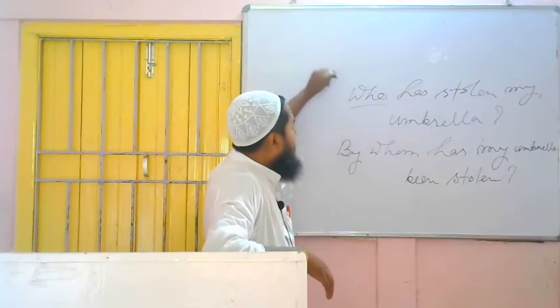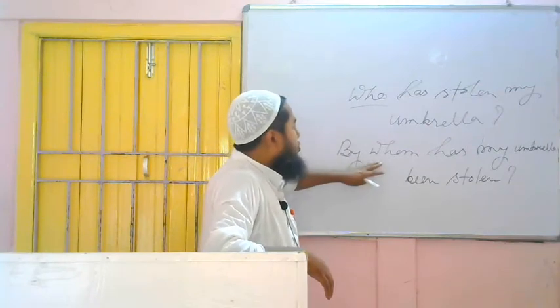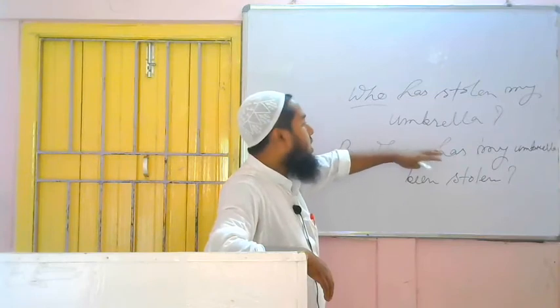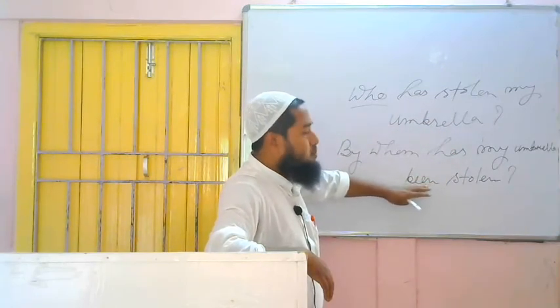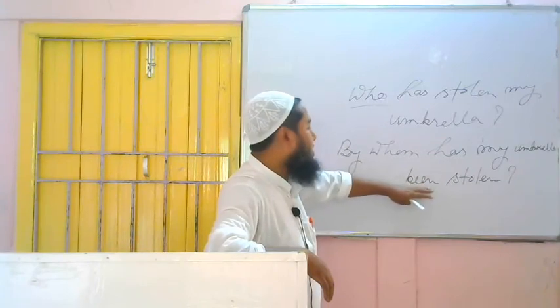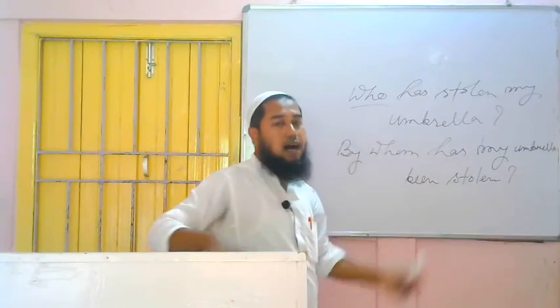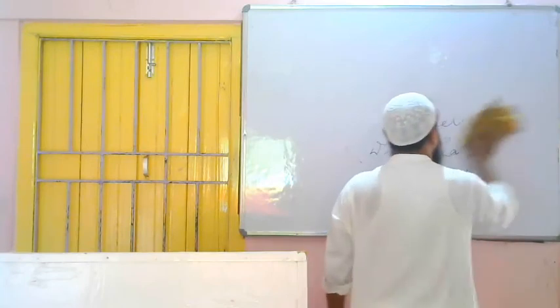But before that, I am telling you once more what to do. If we get who, then in place of who we have to use what? By whom. Then according to the tense, we have to use have, has, am, is, are, was, were. Then the object, then the subject, then if it is perfect tense, then been. If it is continuous tense, then being. Then in the rest of the tenses, we are not to write anything. Then the third form of the verb, then question mark. Once more, no need to write by, because by is there at the beginning. Let's try one more. Three examples we are trying. Okay.